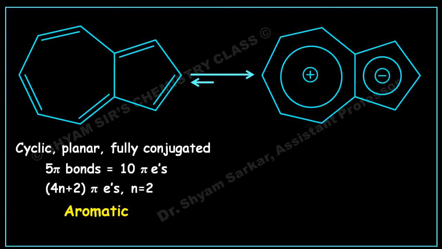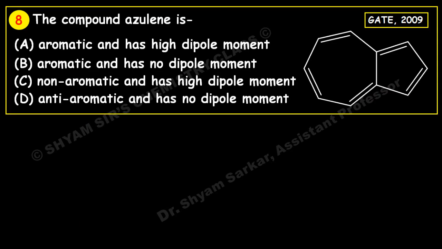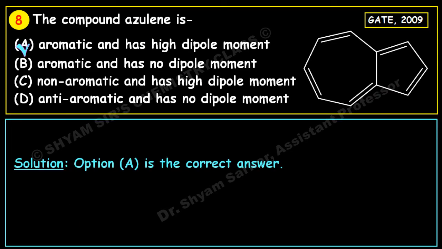So if you match with the options given, see option A: aromatic, and it has a dipole moment, because the other options will not match this. With aromatic, only 2 options are there, A and B, but in option B there is no dipole moment. The azulene molecule has a permanent dipole moment because it exists as plus and minus. So option A is the correct answer.